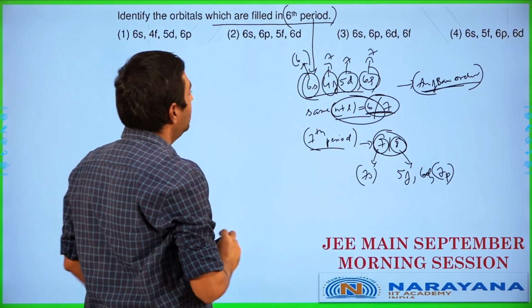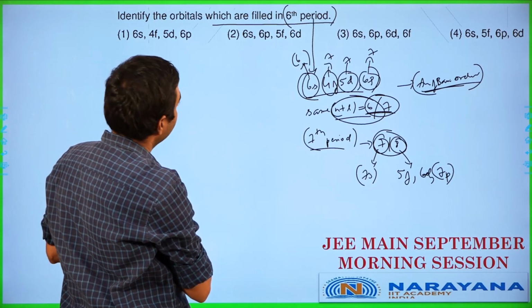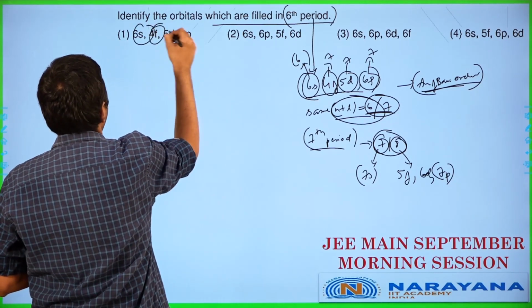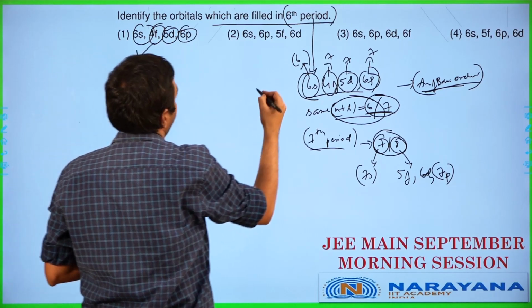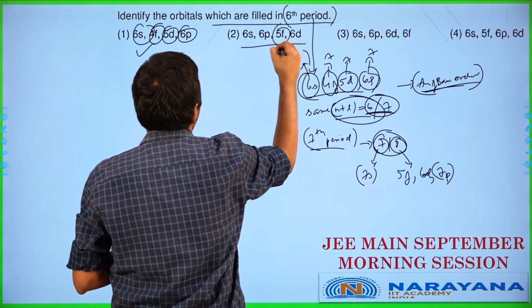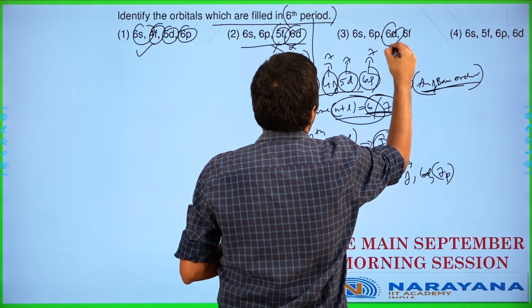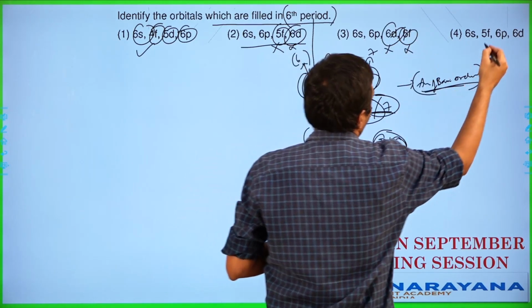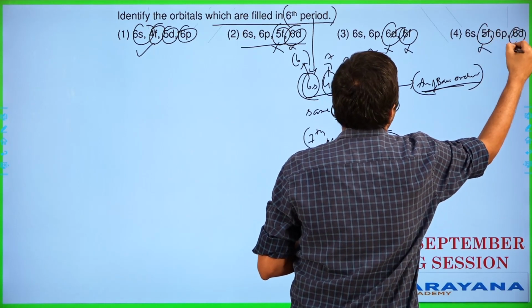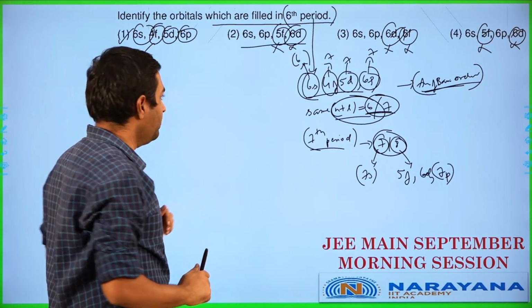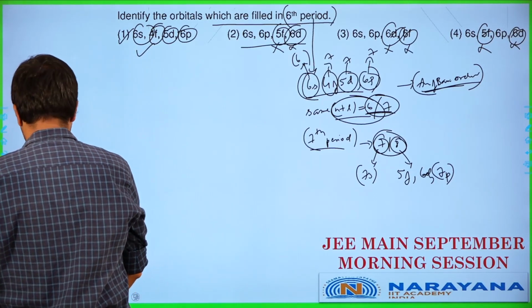So let's talk about the next question over here. So this answer here has to be 6s, 4f, 5d, 6p. So 6s, 4f, 5d, 6p. So this is fine. This part over here, the 5f is wrong, 6d is wrong. 6d and 6f are wrong, 5f is wrong over here, 6d is wrong over here. So the answer is going to be option 1 in this particular case. It's a fairly straightforward, easy question. Let's get to the next one.